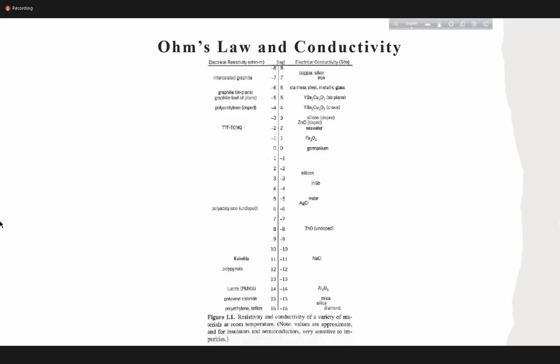Okay, before going there, just see an example of how conductivity changes. You see it's a log scale, right? Log scale means 10 to the power 7 and 10 to the power 6 is almost 1000 times change, right? In case of copper, your conductivity is 10 to the power 8. In case of diamond, your conductivity is 10 to the power minus 16, right? Or if you think about resistance, the resistance is 10 to the power 16 here and 10 to the power minus 8 here. You have silicon in between. So these are insulators, these are very good conductors, right?